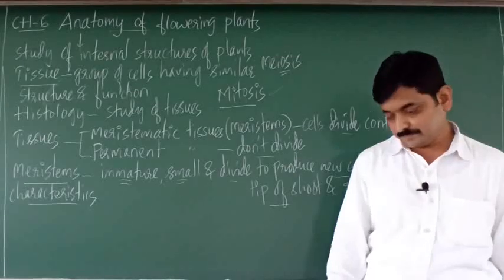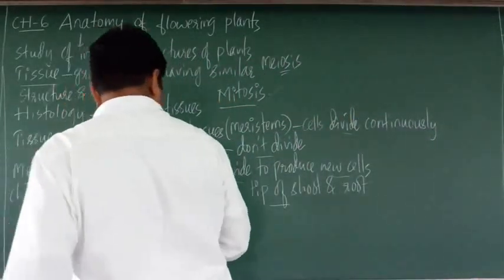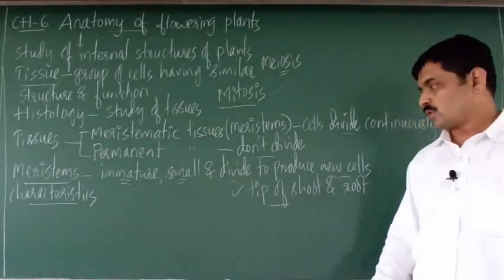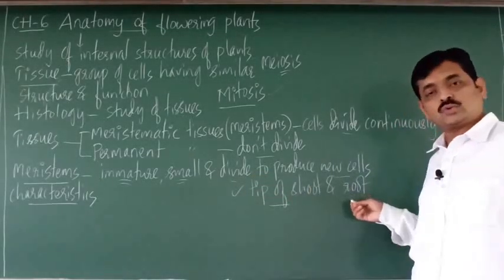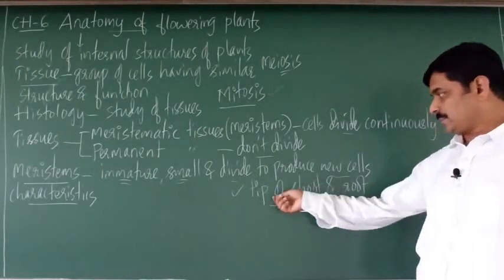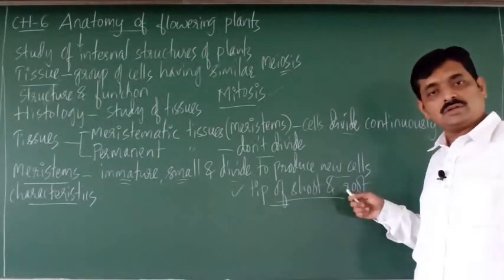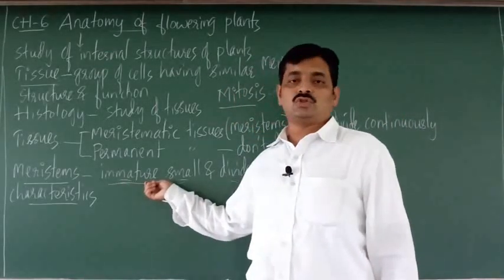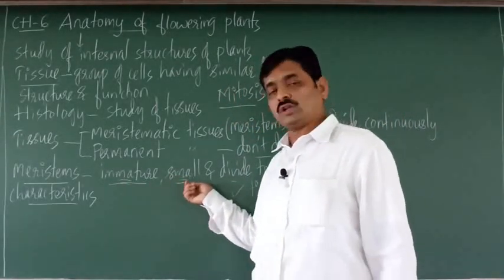The first characteristic is they are located at the tip of shoot and root. Meristems are located at the tip of shoot and root. Second characteristic feature, they are immature and small cells.